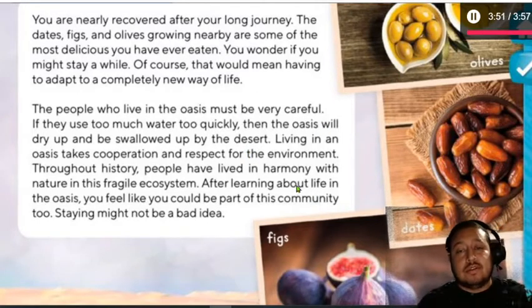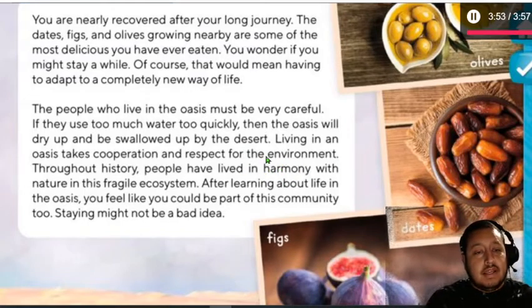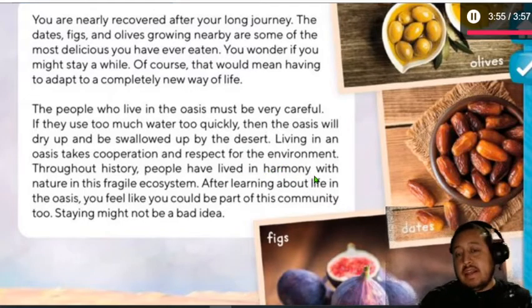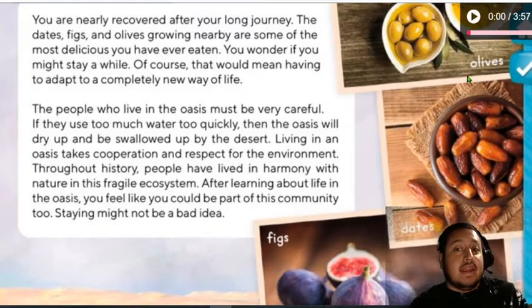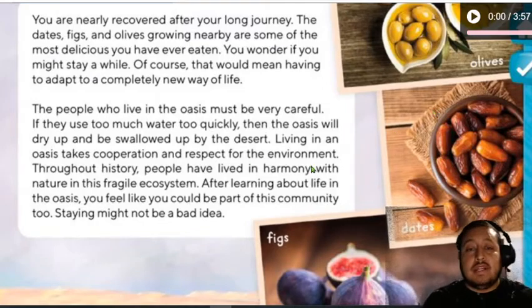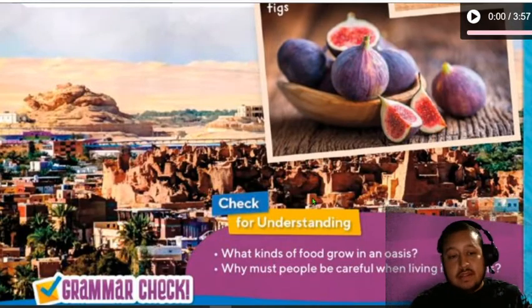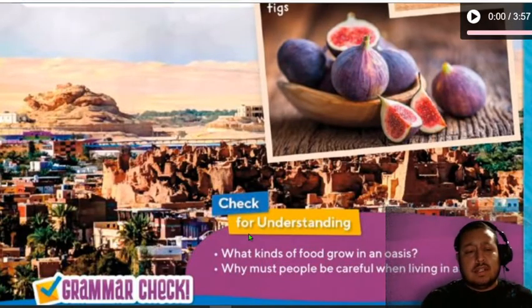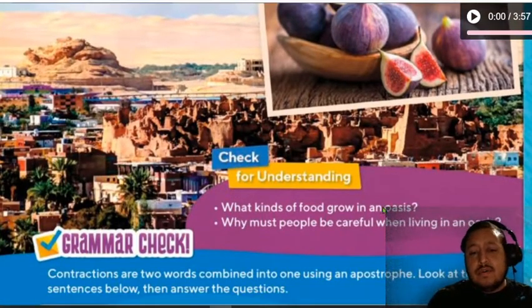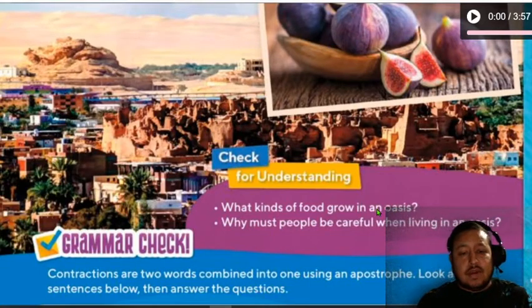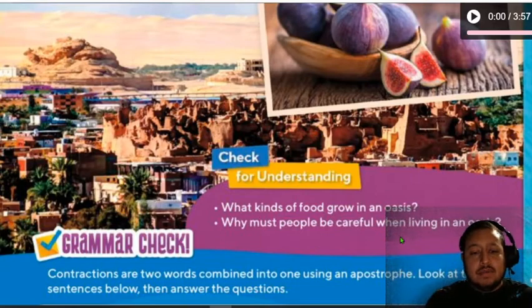What do you think about this story? I think it's very interesting, right? It's telling you how they are created and what you can eat there, right? And why people and animals live near these places. So now that we finished the reading, we have two more questions, and it says here, what kind of food would grow in an oasis? What kind of food, right? Chicken? No, right? So why must people be careful when living in an oasis?